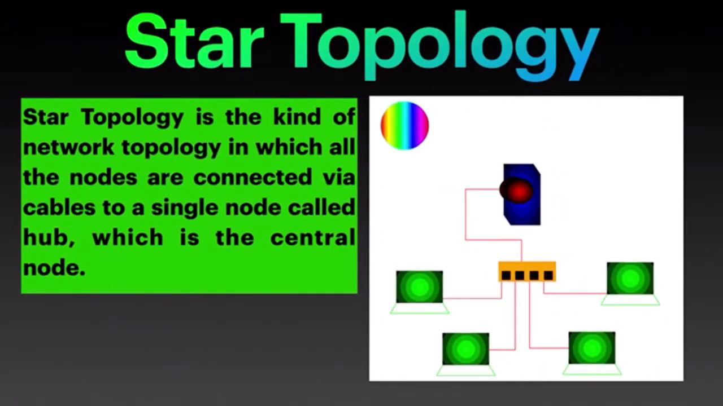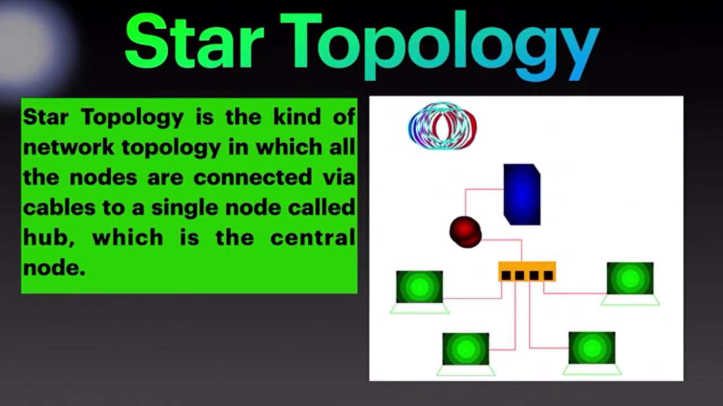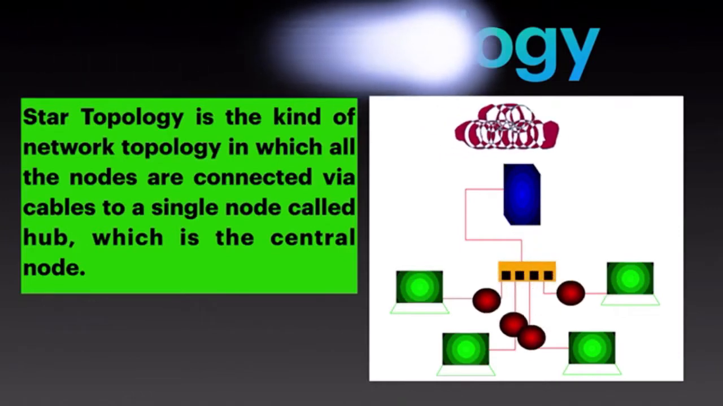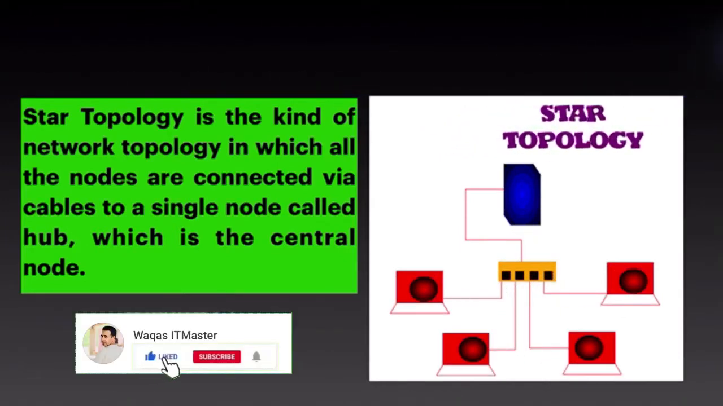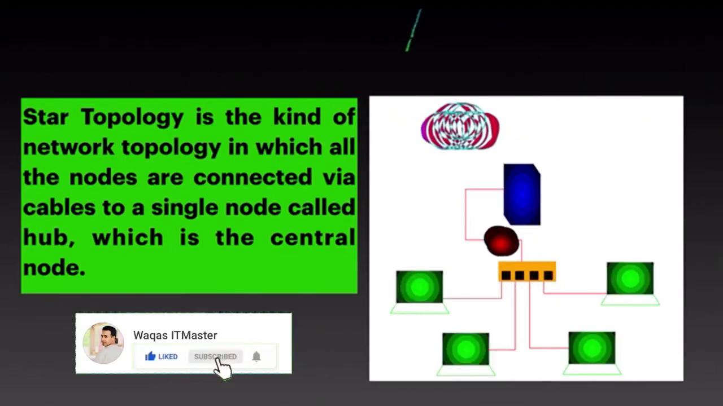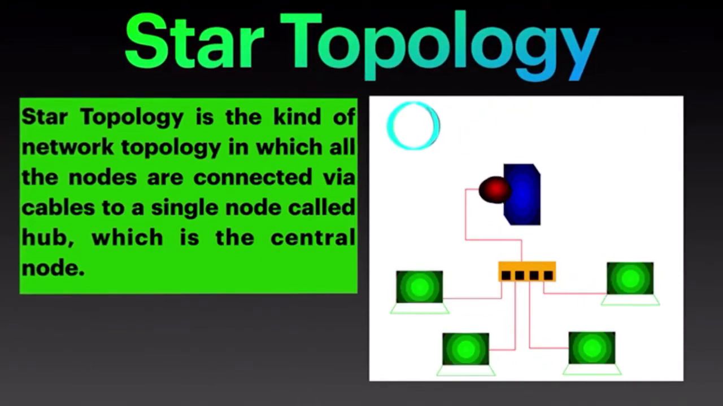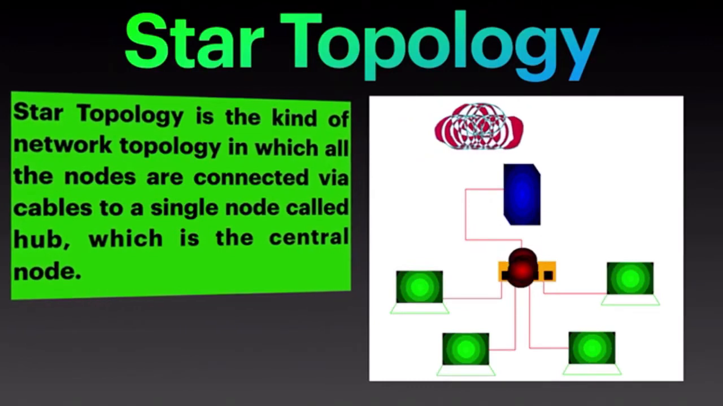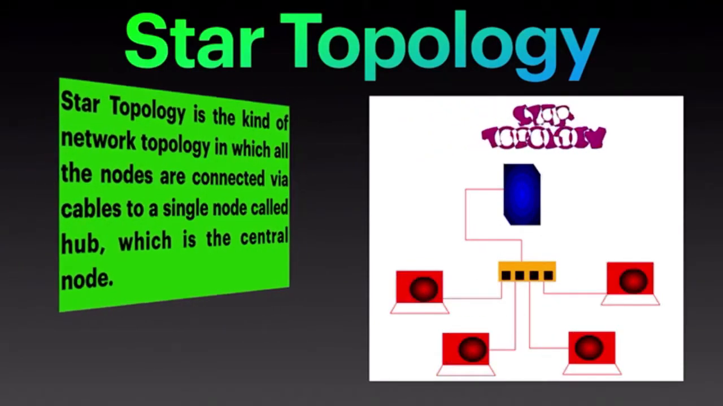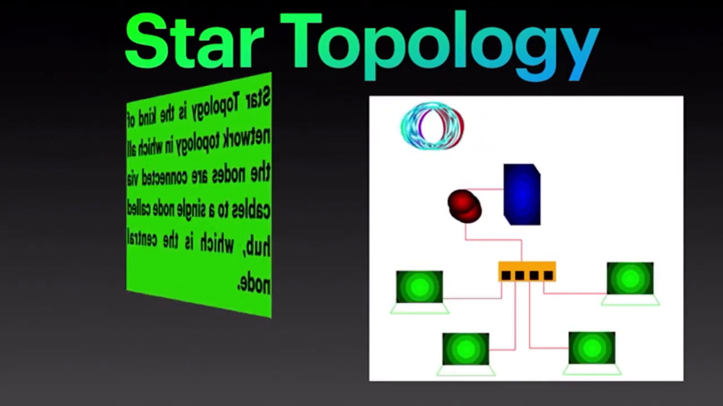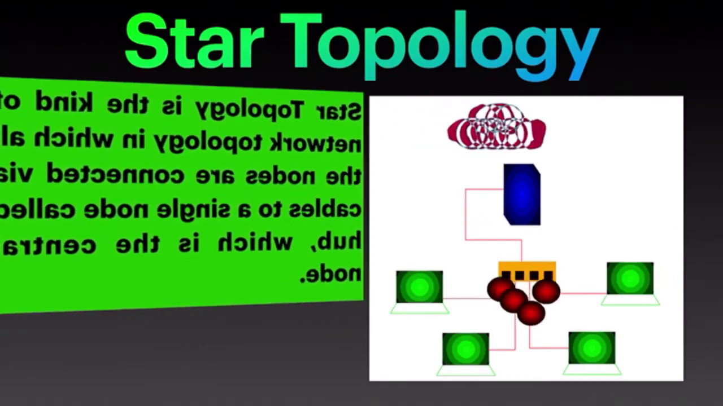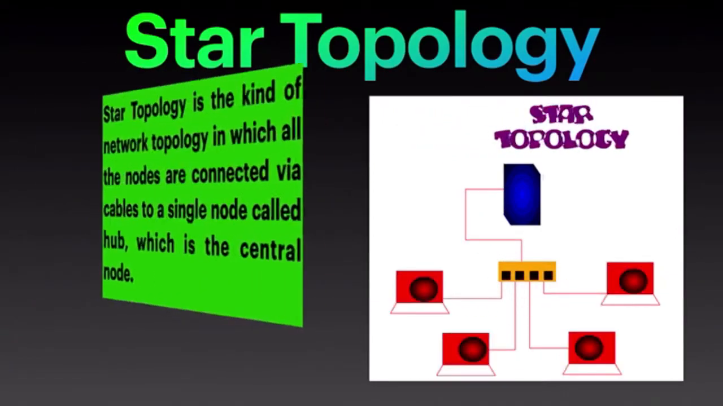Let me shed some light on star topology. Star topology is a kind of network topology in which all the nodes are connected via cables to a single node called the hub, which is the central node. The hub can act as active and passive. Active hubs contain repeaters, while passive hubs are considered as non-intelligent nodes.